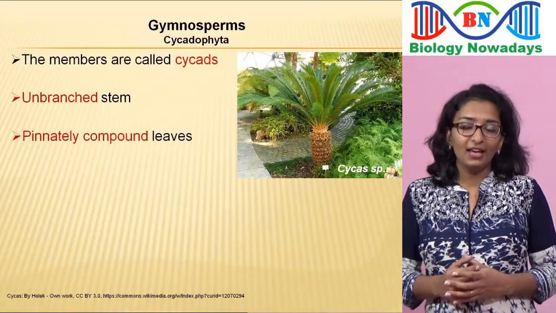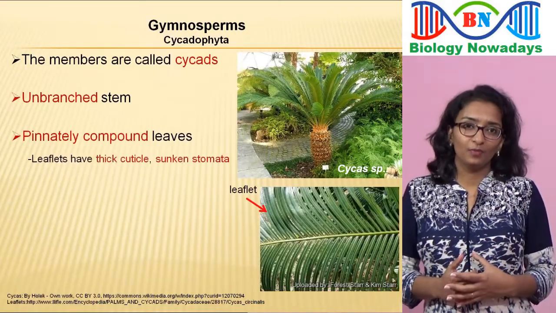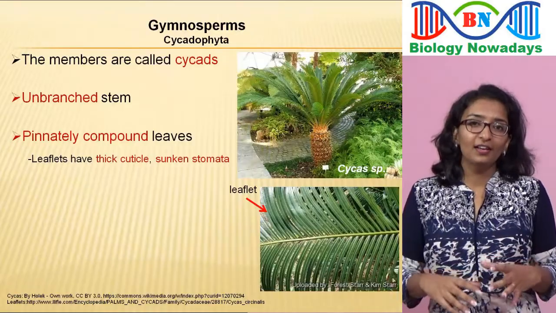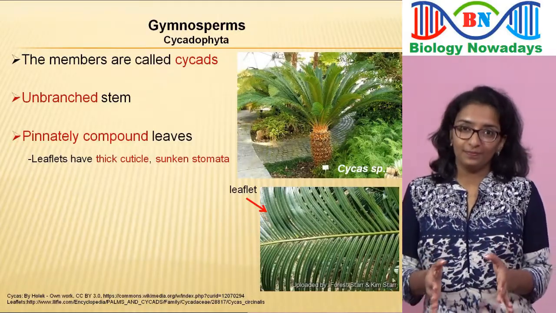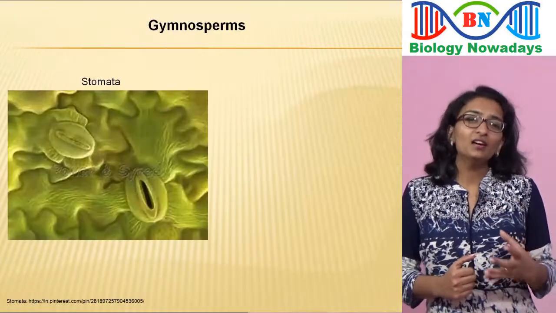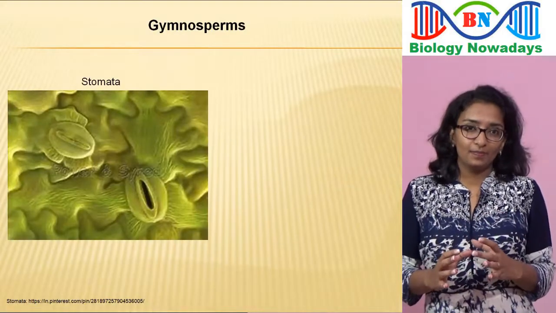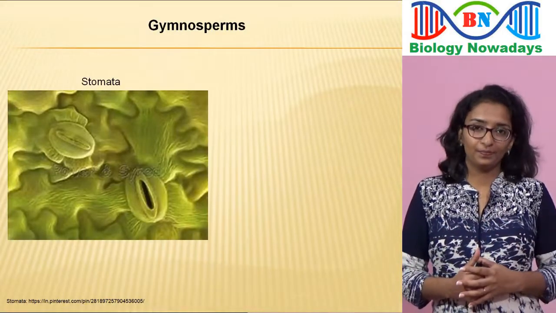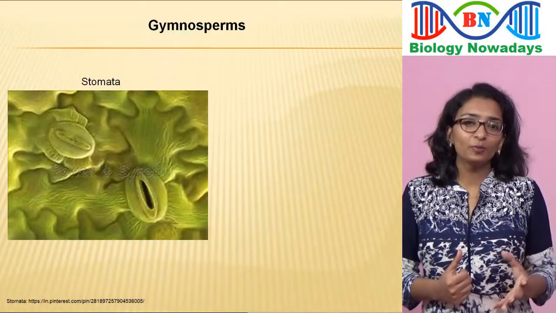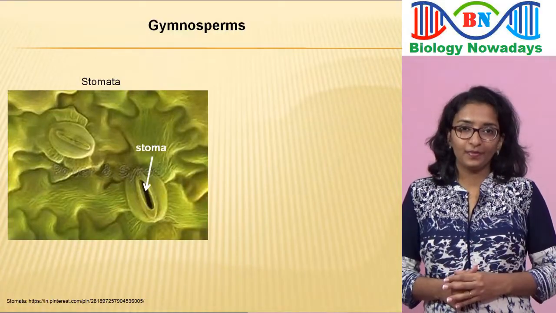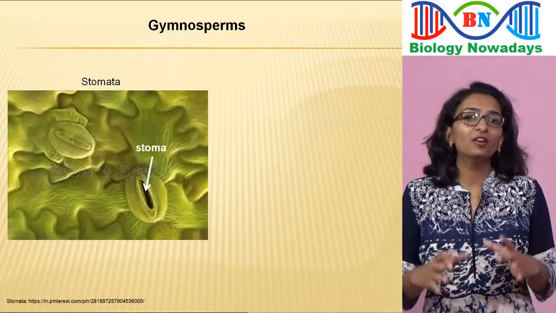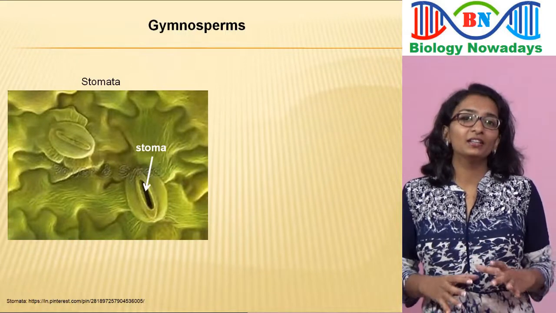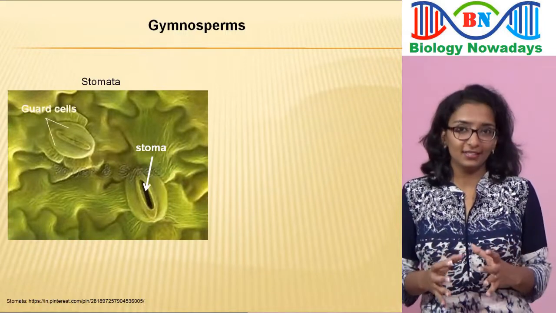Their leaflets have thick cuticle, which is a waxy coating, and also sunken stomata. Stomata are small openings meant for gaseous exchange. Singular form of stomata is stoma. The opening and closing of the stomata are controlled by special cells called guard cells.